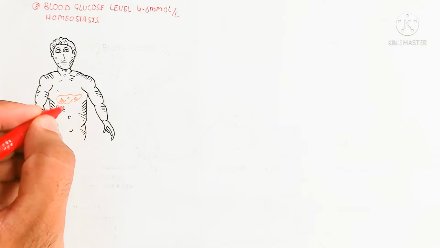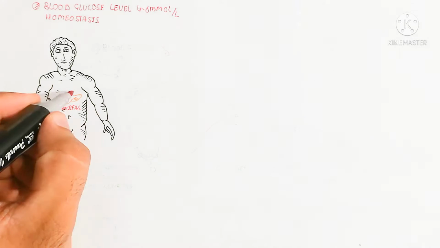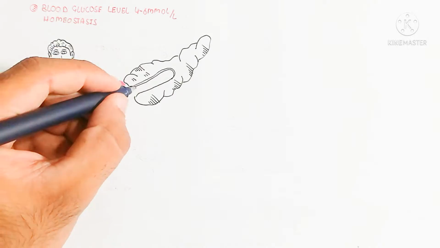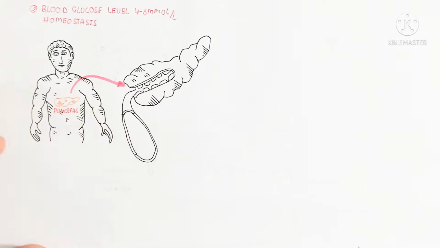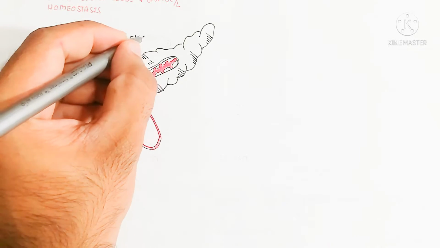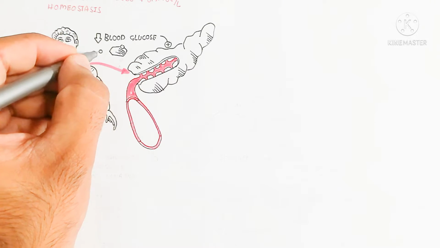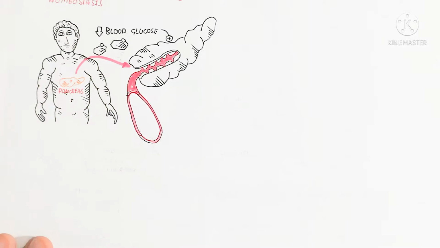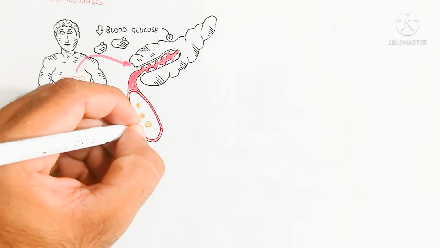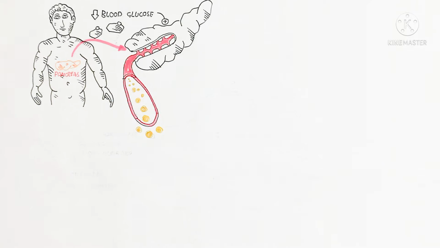So here is a person, which contains a pancreas. Both endocrine and exocrine activity are present in the pancreas for releasing hormones. Here we will discuss the endocrine hormones of the pancreas. When the blood glucose drops during the fasted state, because of food inhibition, the release of glucagon will occur.